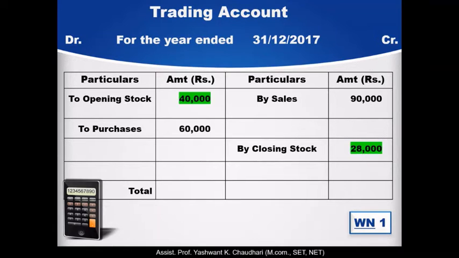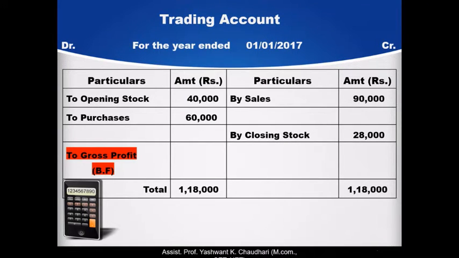gross profit. So all four of these are given in the question, but sometimes the stock is given overvalued or undervalued. That time we have to estimate the stock at cost. The credit side is bigger, which is rupees 1,18,000, and we take the same amount on the debit side in the total column, rupees 1,18,000, and the balance figure we will find, gross profit here, that is rupees